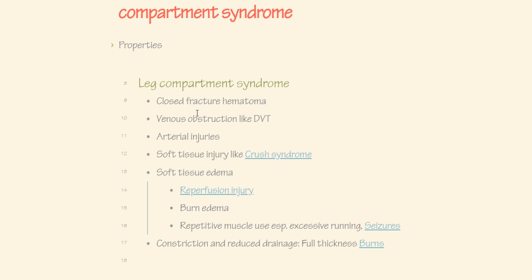Imagine in leg there is compartment syndrome. What could be the cause? Anything that is added to a compartment, like extra blood, like hematoma, DVT, blood pressure increase in the compartment, arterial injury, soft tissue injury that causes edema and increased pressure, which may be due to crush syndrome, burn, repetitive exercise, or seizure, or if something is getting compressed from outside, like a circumferential scar, or a cast that is compressing the leg.